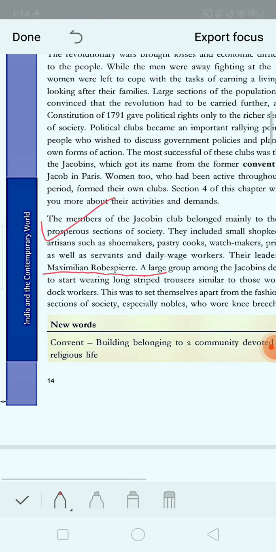So this is also very important, children, about the Jacobins Club. Write a short note on the Jacobins Club, or who was the leader of the Jacobins Club, and who were included or who were the members of the Jacobins Club. So you just go through this. This is also very important.